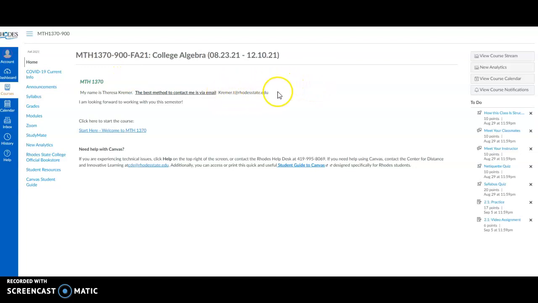The best way, especially because this is an online class, to get a hold of me is my email address here. Throughout the course, just in terms of communication, if it works better to talk on the phone, by all means, we can arrange that. And at any given time, if you want to do a Zoom session, I'm always available to work through a problem together with you. Sometimes I think that's the easiest way when you have a question.